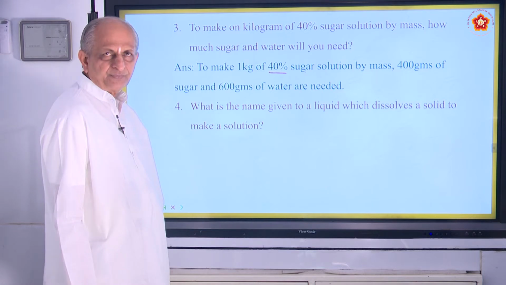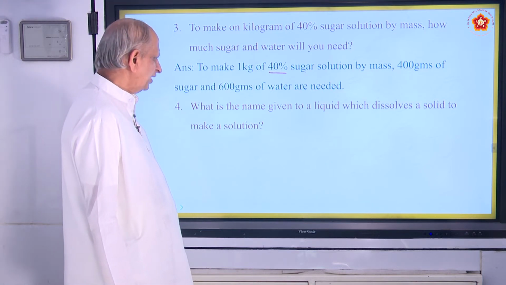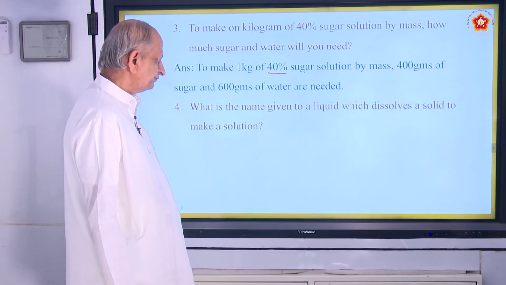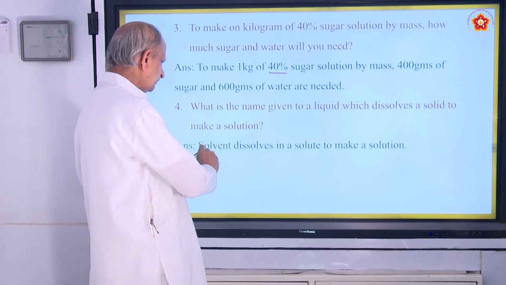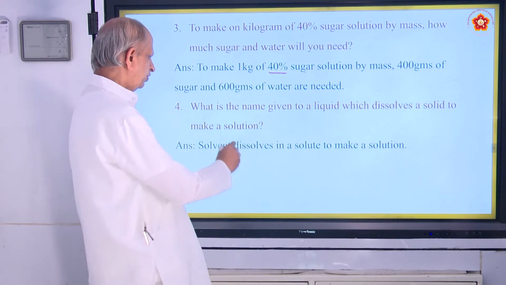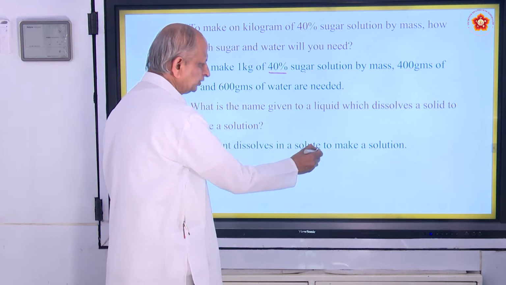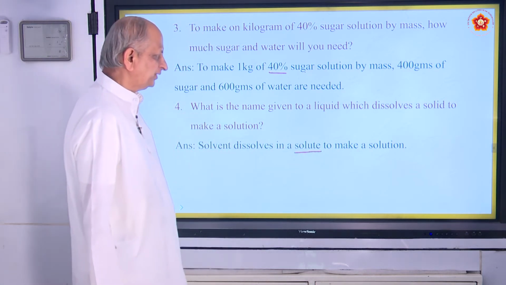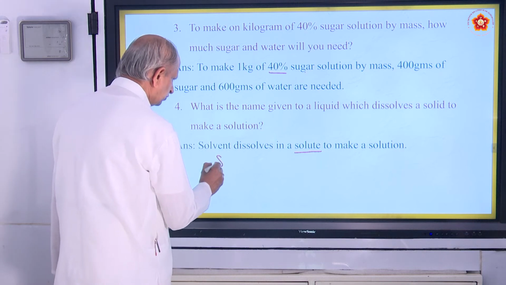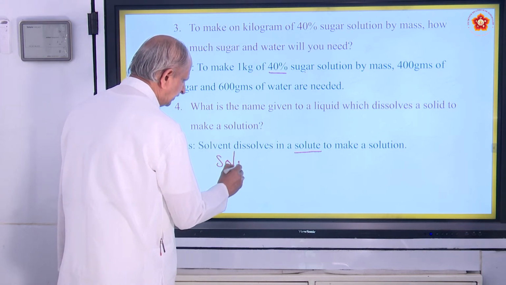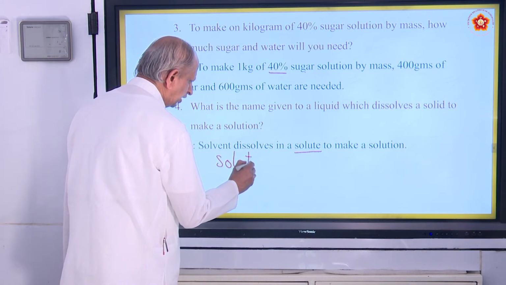Next question: what is the name given to a liquid which dissolves a solid to make a solution? That is what is called the solvent. The substance dissolved is the solute, which is less in quantity, like salt or sugar.